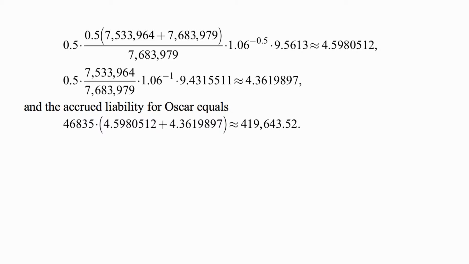And that comes out to be about 4.3619897. We combine these three numbers, so we multiply 46,835 times the sum of 4.5980512 and 4.3619897 and get approximately 419,643.52.